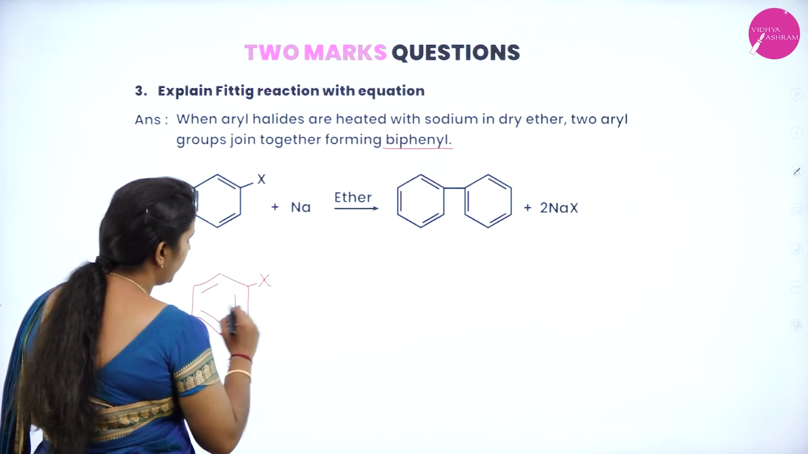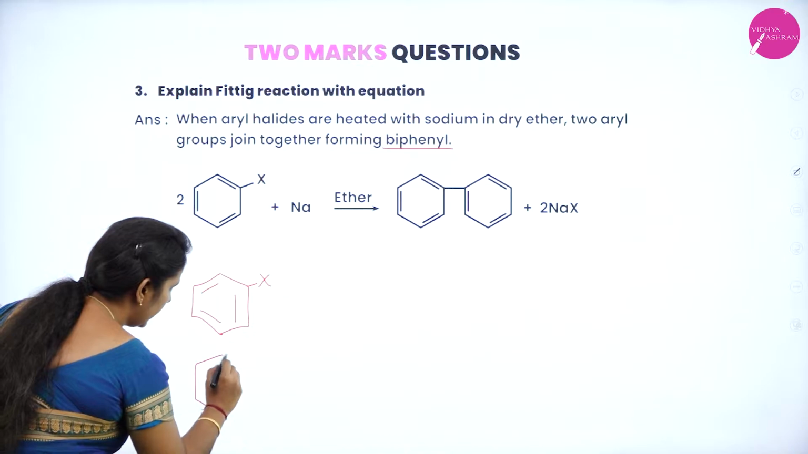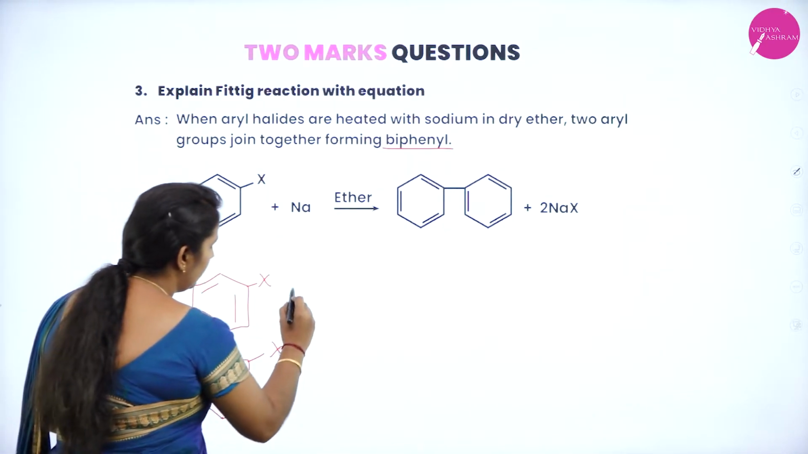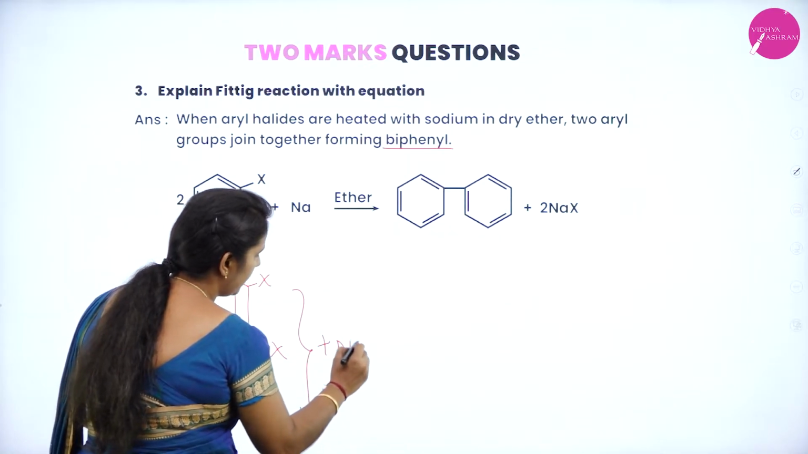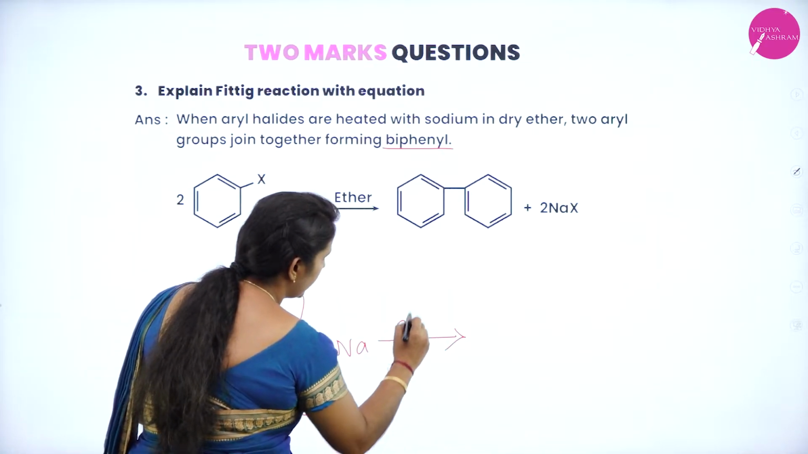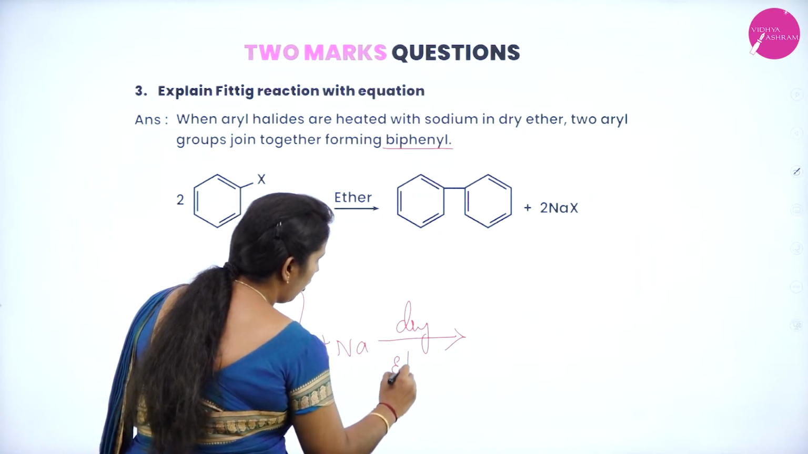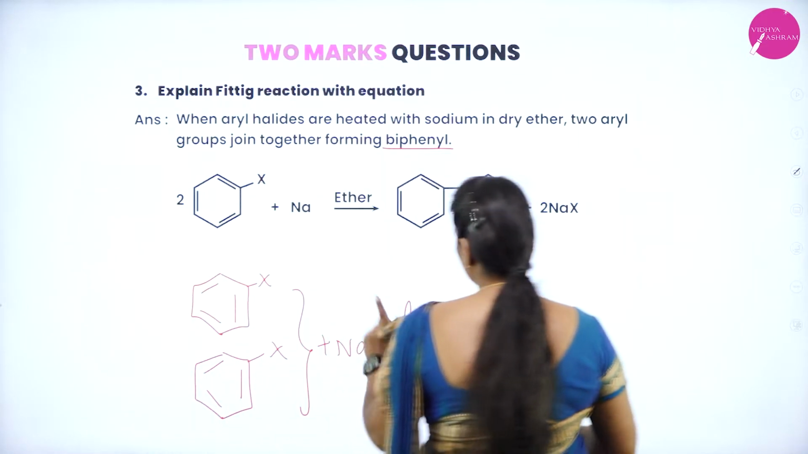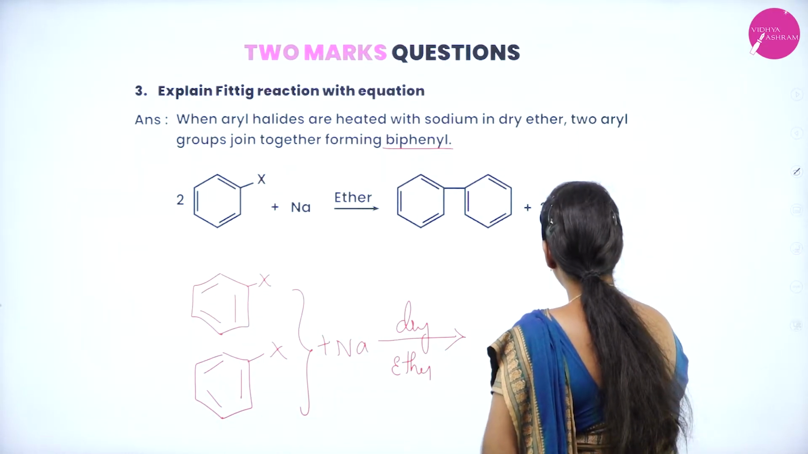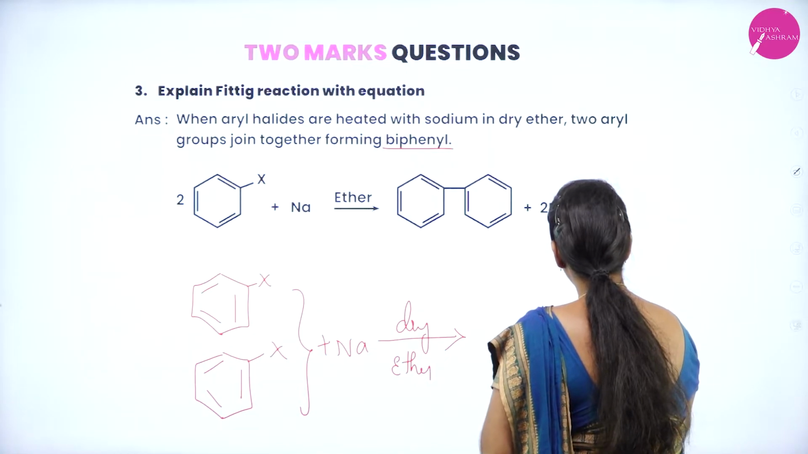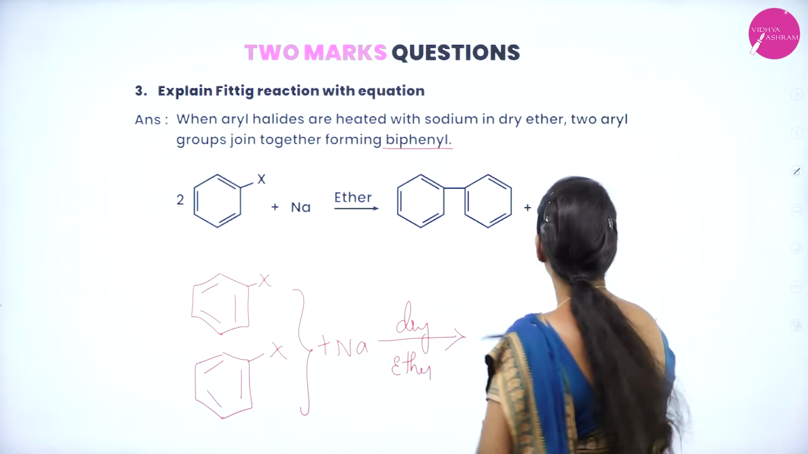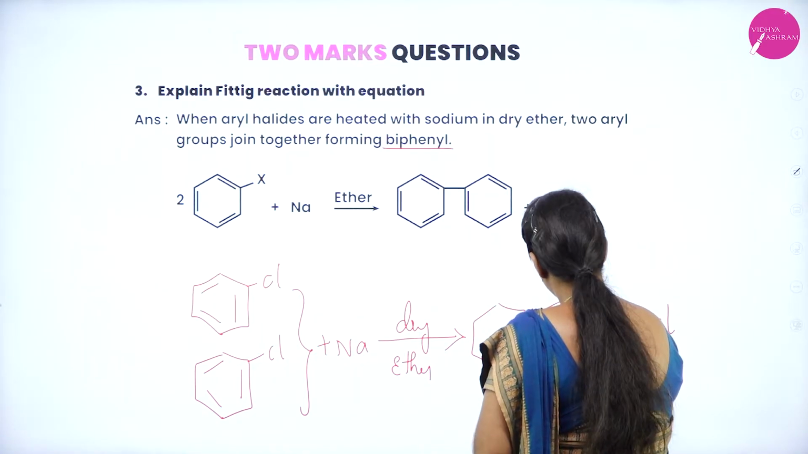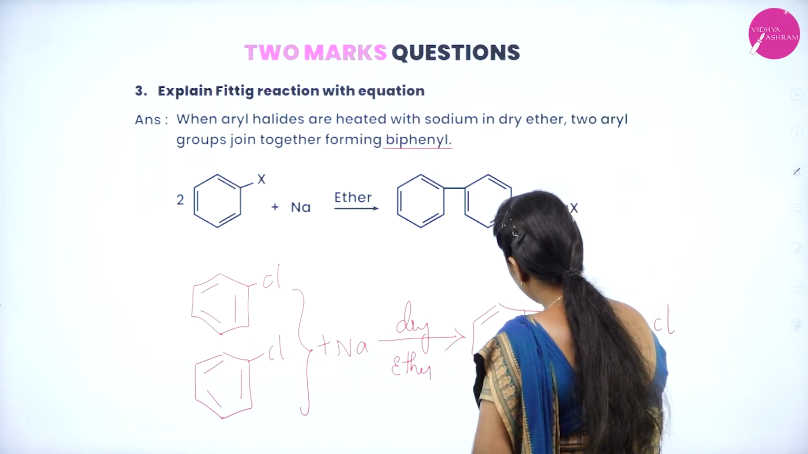So, which is allowed to react with what? Sodium metal. So, I am taking 2 aryl halides which are allowed to react with sodium metal in presence of dry ether. So, how many aryl halides have I taken? 2 molecules of aryl halides. So, the halides will react with sodium to form 2 NaX, or you can take Cl also. Okay. So, you will get biphenyl. You will get a biphenyl.